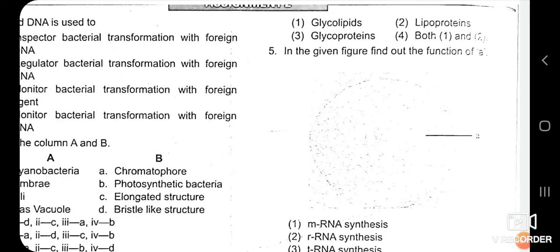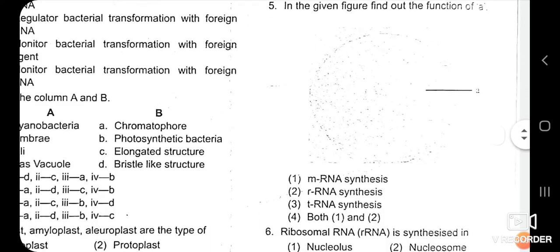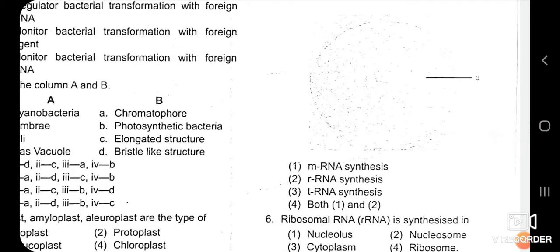In the nucleus, at the periphery, a circular body is present with the label A, and the question is to identify this. You can easily observe from the NCERT that in the nucleus a spherical body is there, and we have to find the answer.